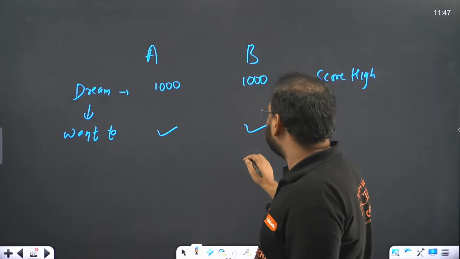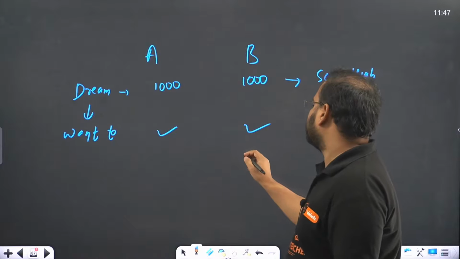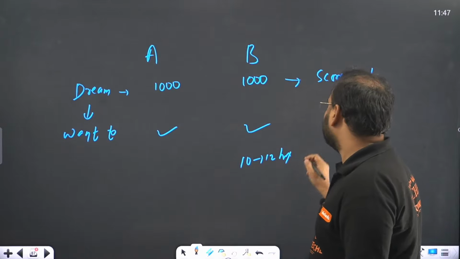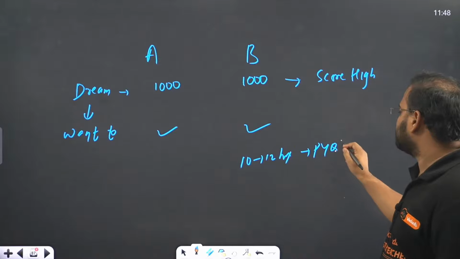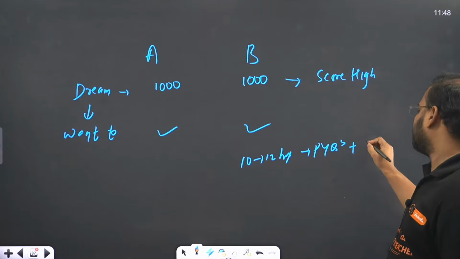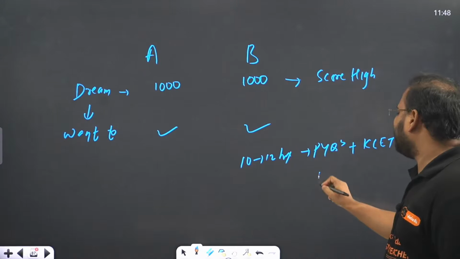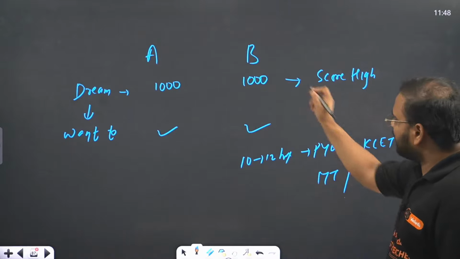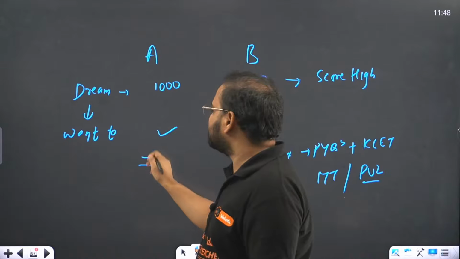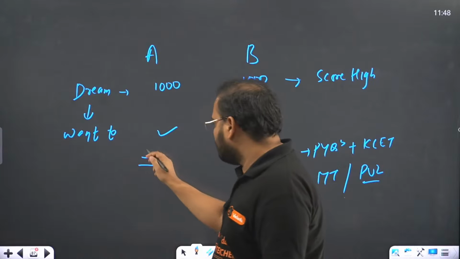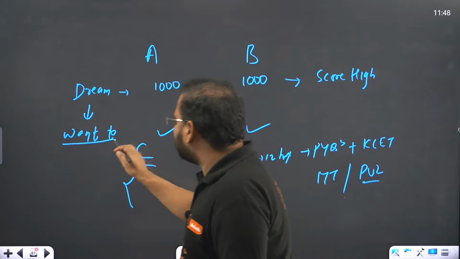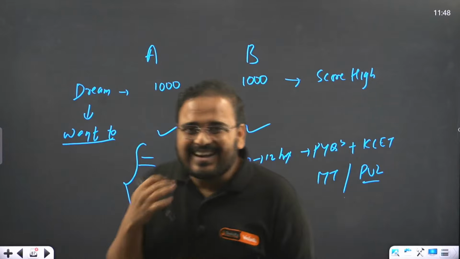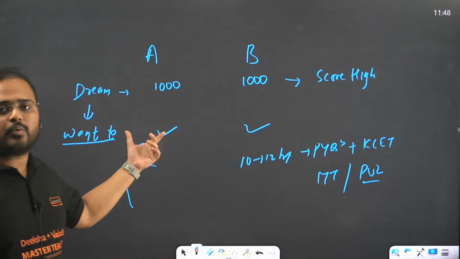Student B starts preparing. He's studying 10 to 12 hours per day, minimum, solving PYQs, solving KCET questions, writing mock tests, and was sincere in the boards. This is what student B was doing. Student A was just thinking like this, doing something here and there. Then you tell me, does the statement that I want to score high apply to student A? No. In reality, student A does not want to score high.